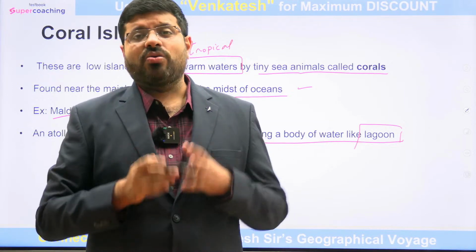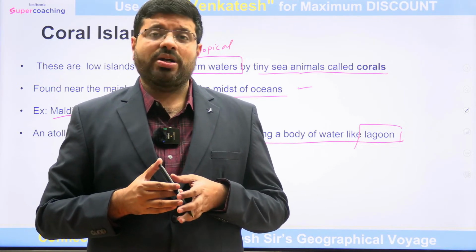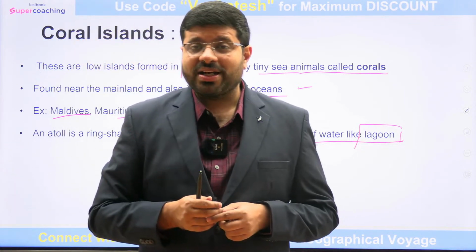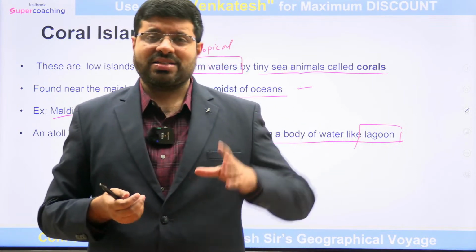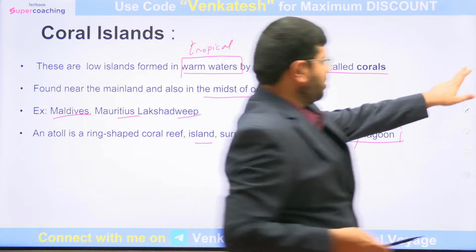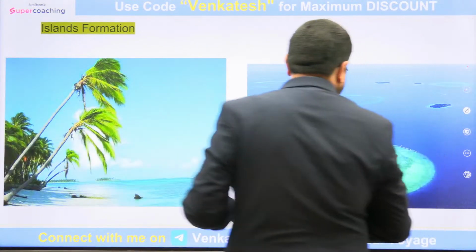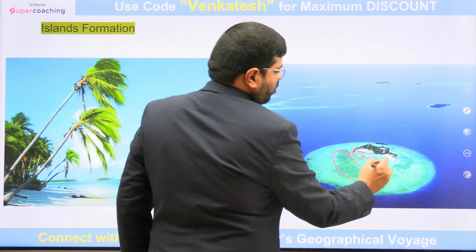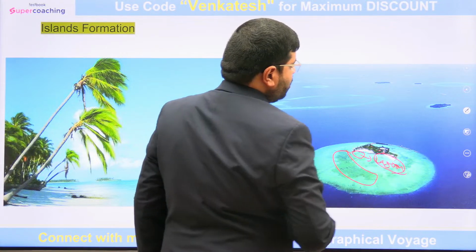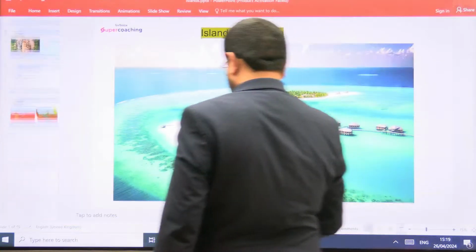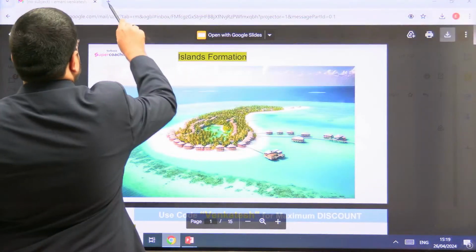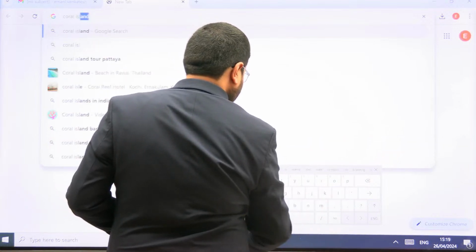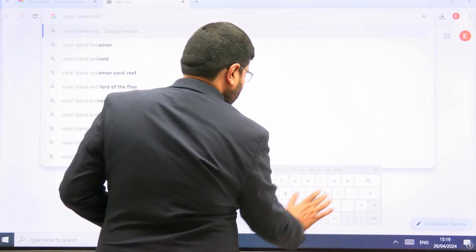As of now, you simply understand that islands can be formed with respect to corals as well, right? Corals are found in shallow water bodies. In the shallow water bodies of the oceans, you find the beautiful coral polyps living in symbiotic relationship with algae, and these things are so tiny. When you see the structures, they are very, very tiny. Imagine this is a big coral which has been developed. Then there is a small lake which would be developed. This is what we call a lagoon, right? Lake, lagoons. Let me show you the picture. Coral island and lagoons.